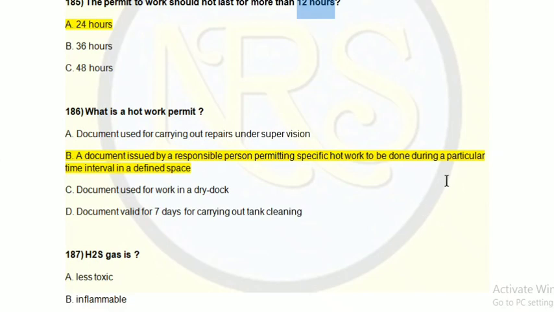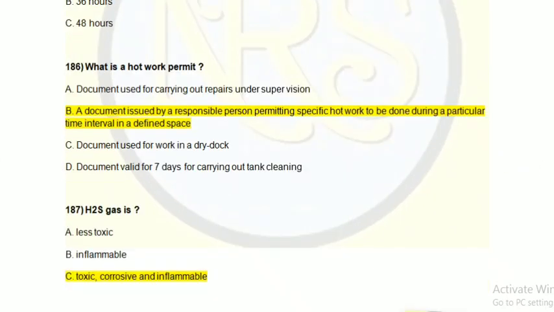Question number 186. What is a hot work permit? Option A document used for carrying out repair under supervision. Option B a document issued by a responsible person permitting specific hot work to be done during a particular time interval in a defined space. Option C document used for work in a dry dock. Option D document valid for 7 days for carrying out tank cleaning. The correct answer is option B.